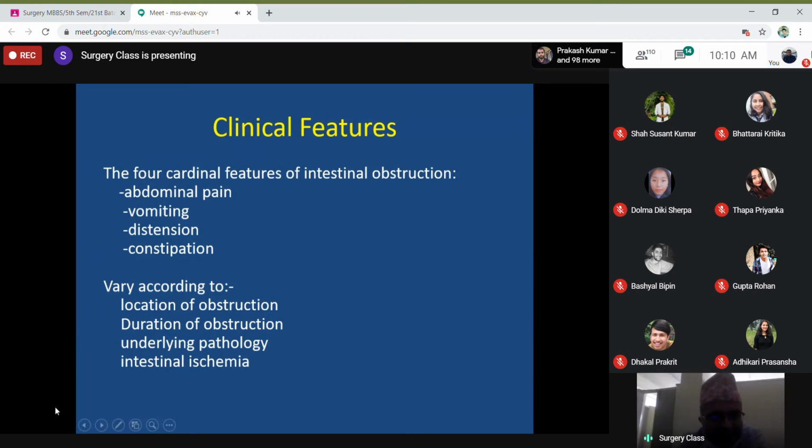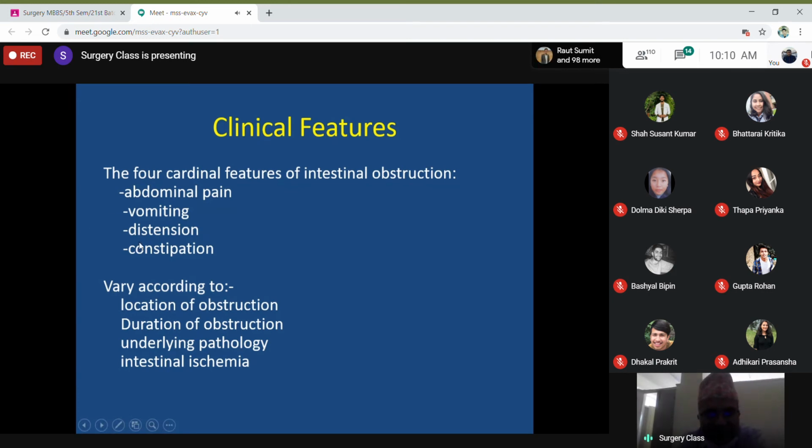Depending on location, duration, and underlying pathology, there may be other symptoms. If there is malignancy, you may have symptoms related to it, like blood in the stool. If there is strangulation and ischemia, you may have a patient with high-grade fever, and the patient is toxic.